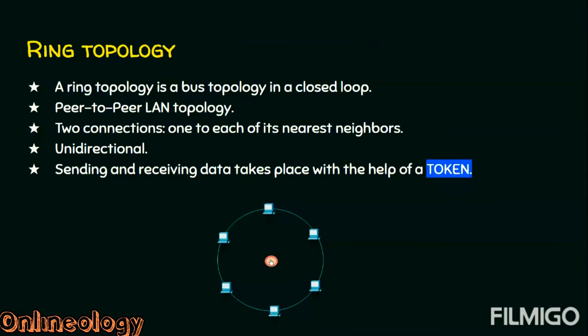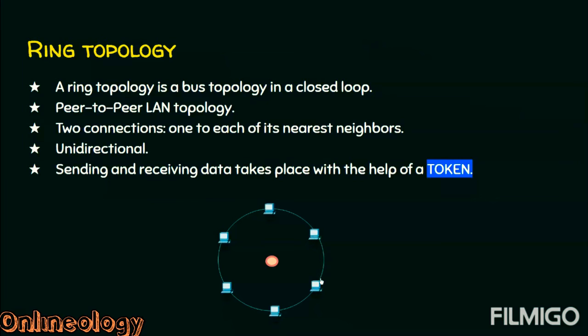Let this be a token. Whoever has this token, it means it's their turn to send data. For example, if this node has the token, it means it's the turn of this node to send the data. After some time, the token will be moved on to the next node. It means that it's this computer's turn to send the data.